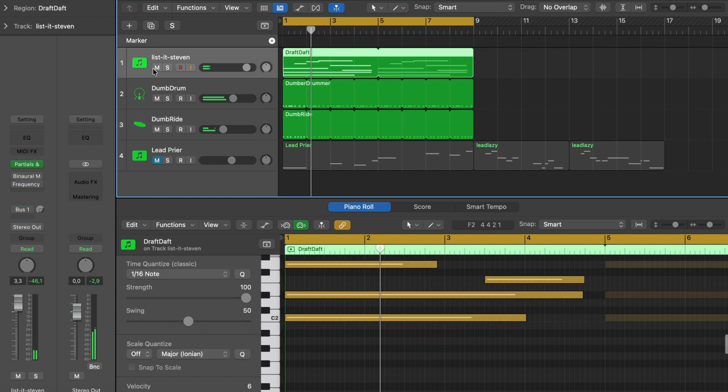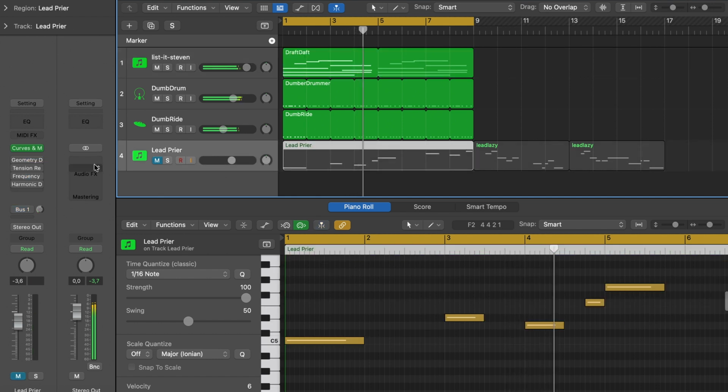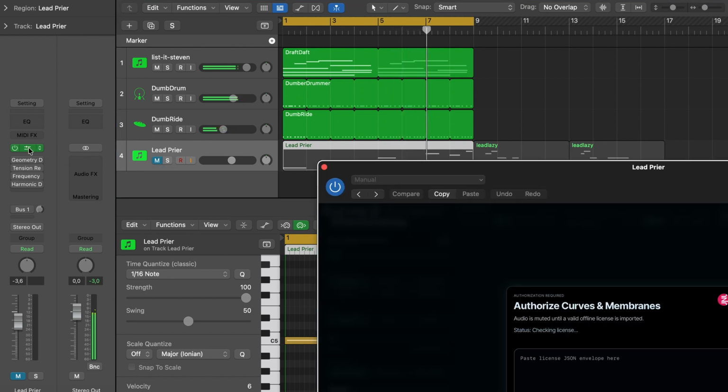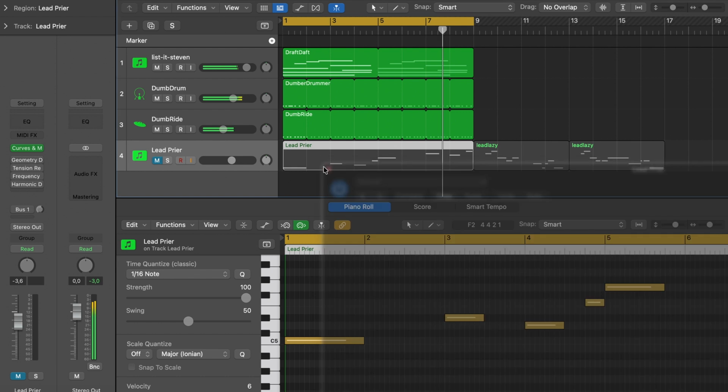And let's add a pad to it from Partials Discrepancies. And again, a bit of effect. And finally, let's add a lead from curves and membranes and the new node mode.